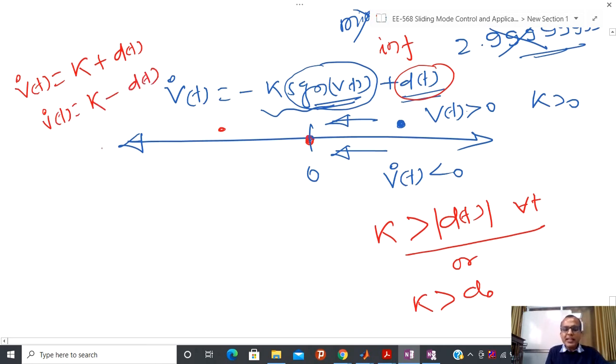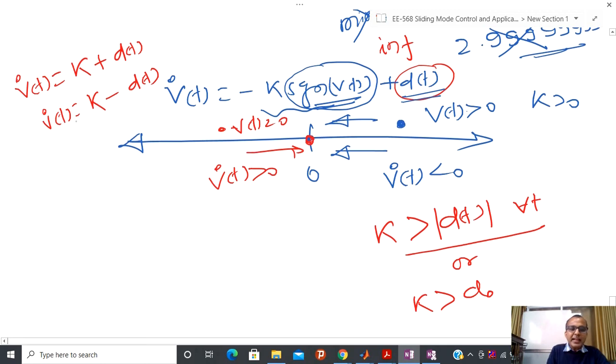Now could you please tell me how to give a guarantee again, such that if vt is less than 0, then I can say that v dot is greater than 0, because now I have to move in this direction, and in order to move in this direction I have to move in the positive direction. So the rate of change should be positive. So what is the condition again?